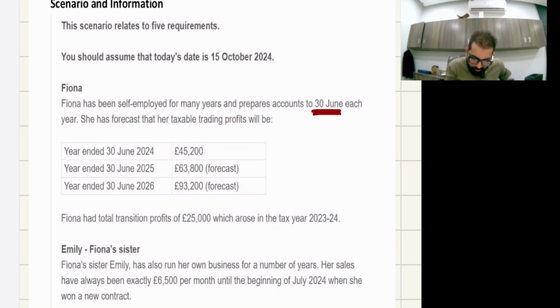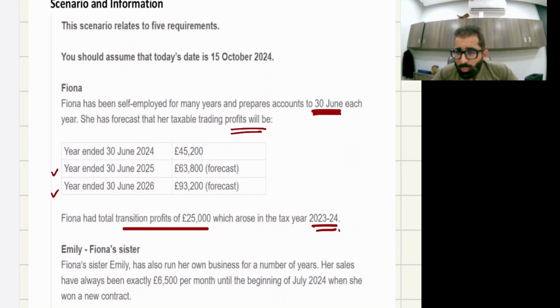Now, each year she has forecast that her taxable profits will be as follows: year ended 30th June 2024, this is for the accounting profit period, then the second accounting period, third accounting period. Now, Fiona had total transition profits of 25,000 which arose in the 23-24 tax year.